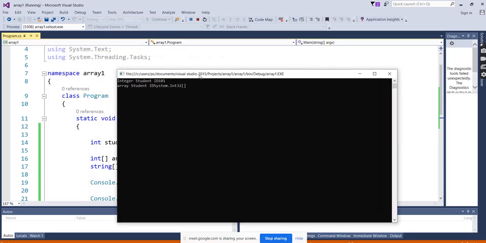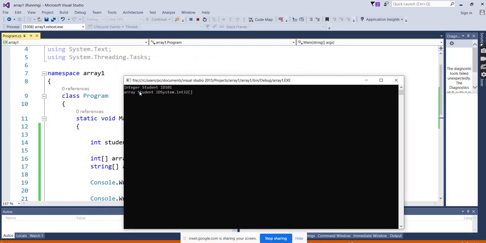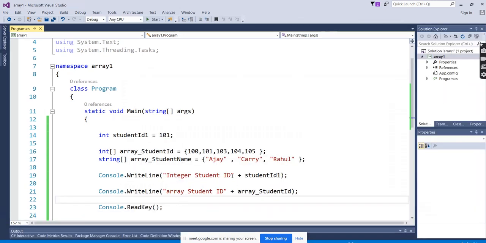You can see this screen, right? What came? Integer student ID is 101. That is correct. Array student ID, what came? System.Int32. It showed the data type of the array, which data type we are using. Why is it not showing these values?